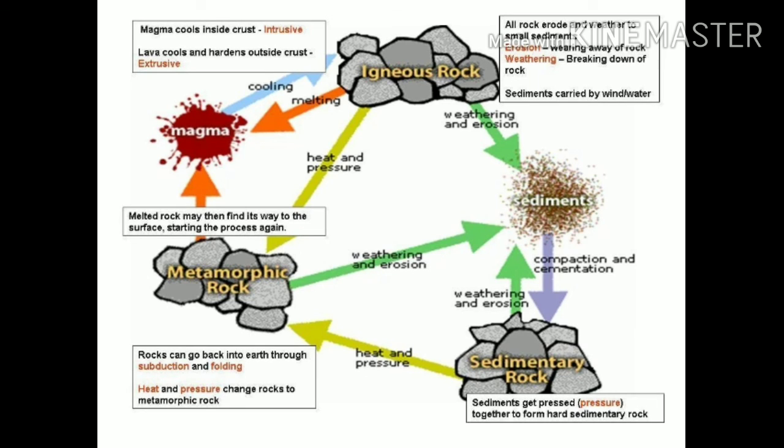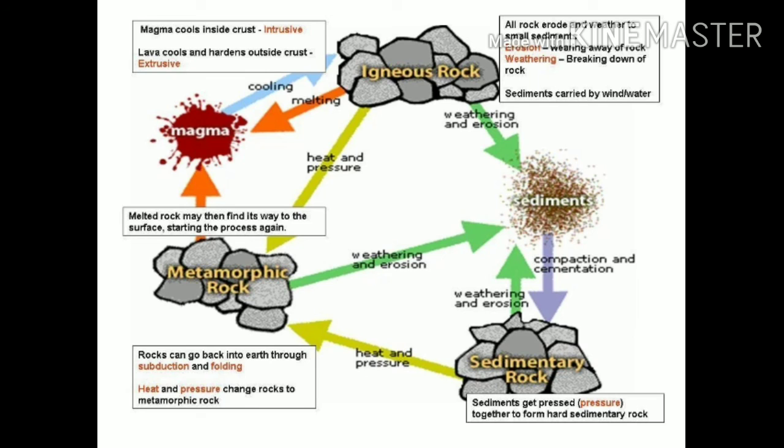For example, igneous rocks, when exposed to weathering and erosion, can change into sedimentary rocks. When exposed to heat and pressure, they will change into metamorphic rocks. Also, sedimentary rocks can change into metamorphic rocks if they are exposed to heat and pressure.